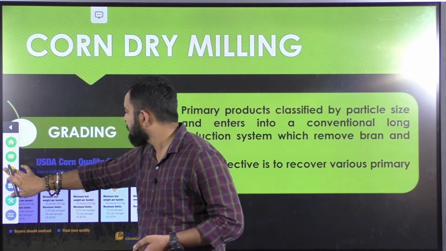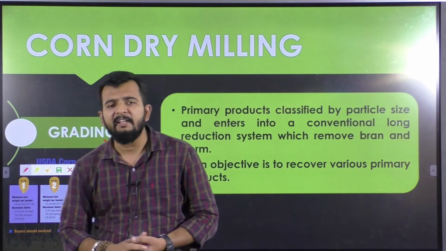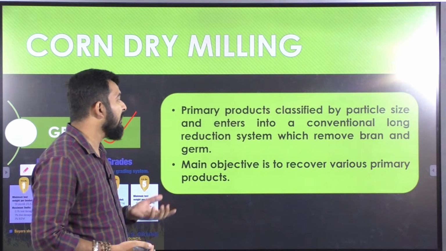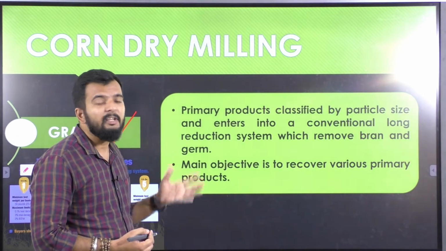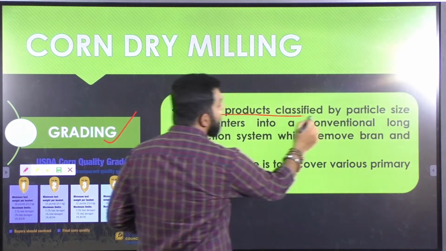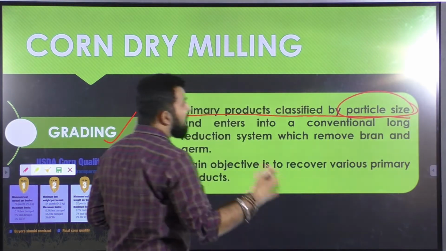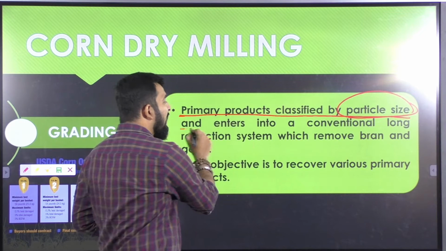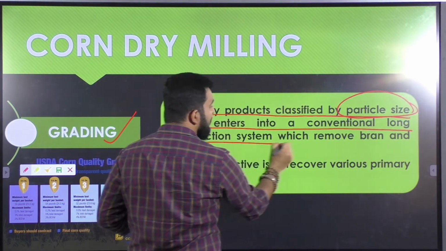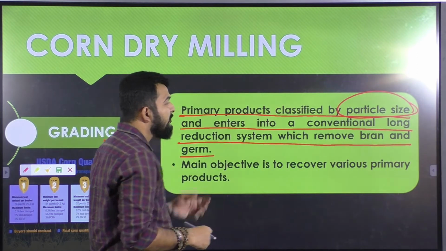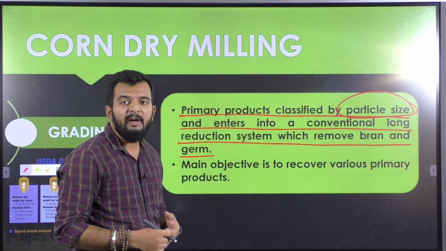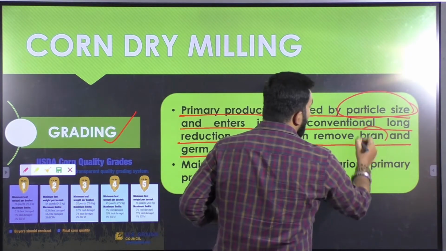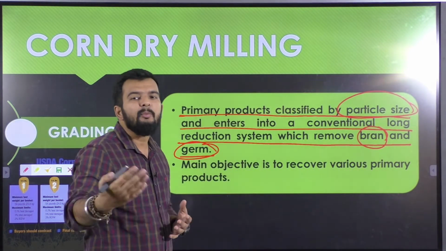In grading, based on the different particle size or the quality of the endosperm, your final product of drying and cooling is separated. That is, primary products are classified by particle size. The principle of separating out the particles is particle size, and they enter into a conventional reduction system which removes bran and germ. After separating into categories of different particle size, they enter a reduction system where the bran and germ are filtered out and removed from your final product.